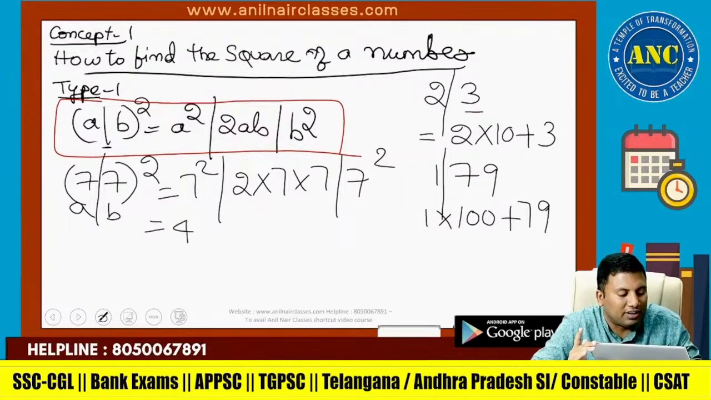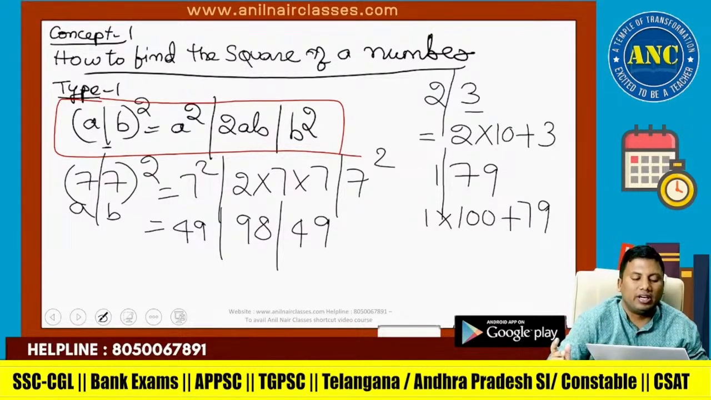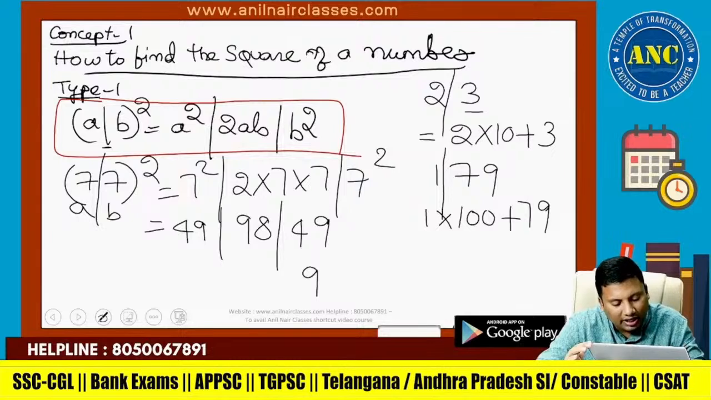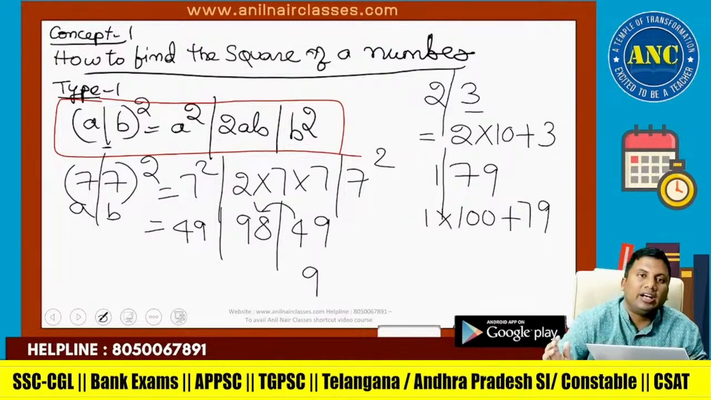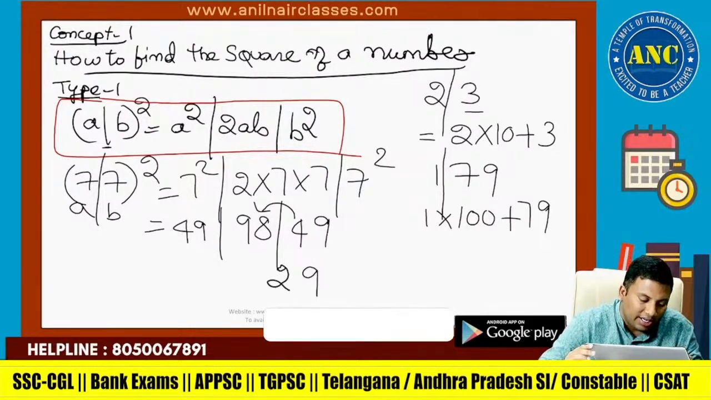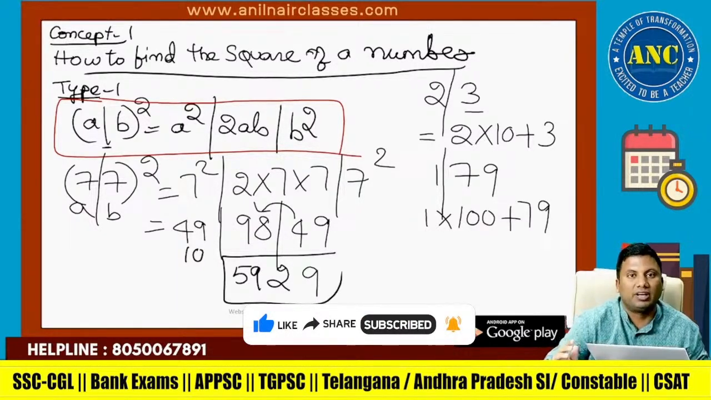7 square is 49. 49, 2 sevens are 98. 7 square is 49. Write only the unit digit: 9. 4 carried. 98 plus 4 is 102. Write down the unit digit in 102: 2. 10 carried. 49 plus 10 is 59.